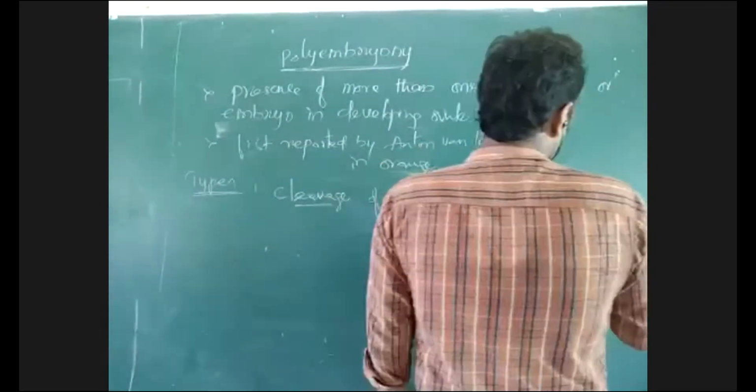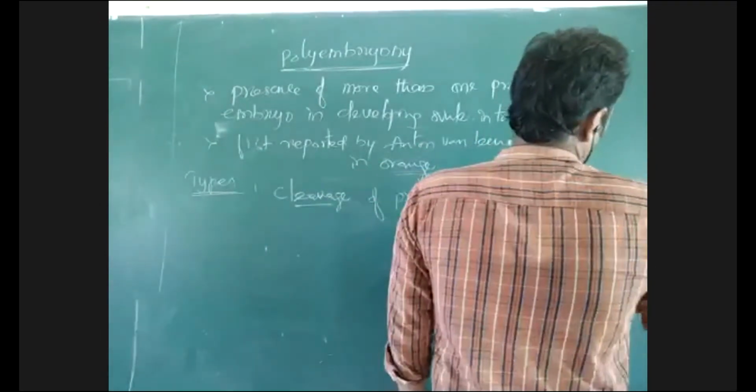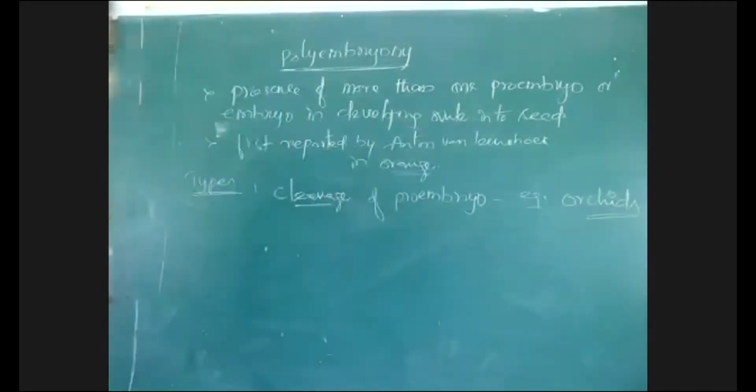This is seen in plants like orchids. In orchids, the proembryo is cleaved, and that gives many embryos.